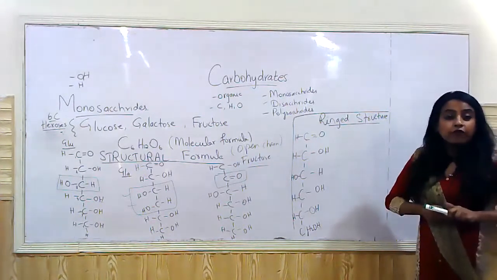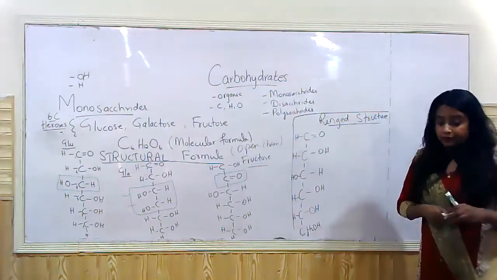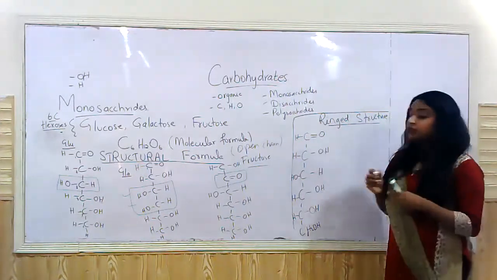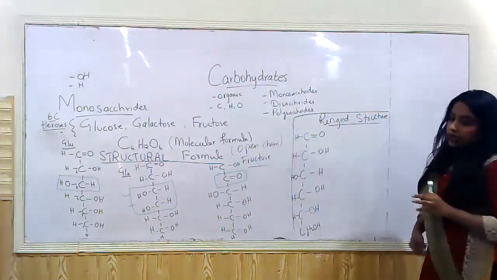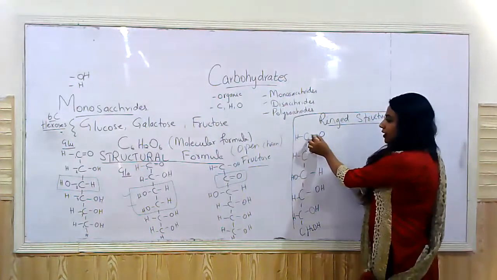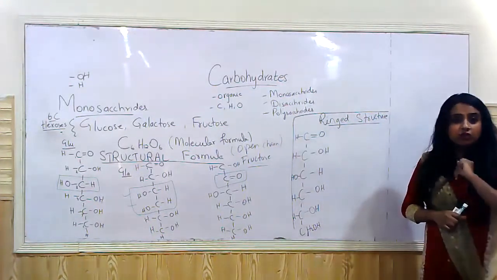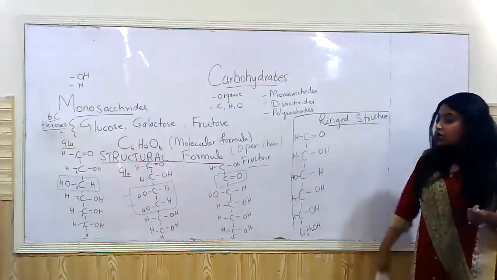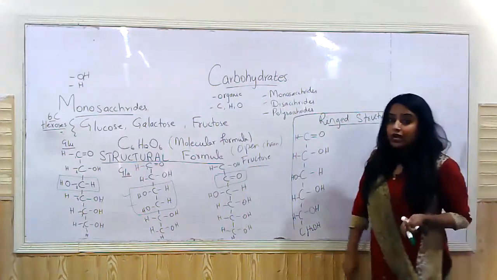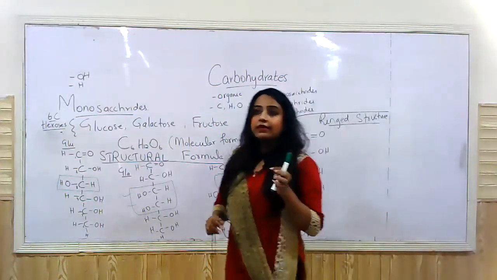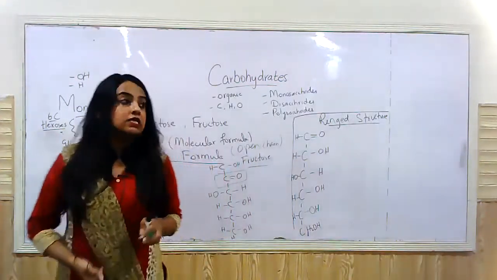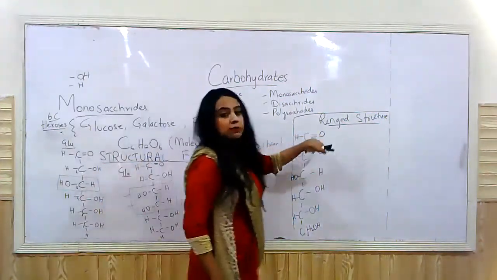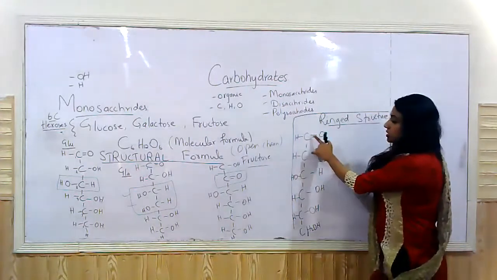How does it fold upon itself to form a ring, right? Let's clearly understand that first. How does the ring structure take place? I hope you all know that this bond means a shared pair of electrons. This is a covalent bond, right? Showing the sharing of electrons. I hope you all know from chemistry as well that the double bond is comparatively unstable as compared to the single bond, right? That means the most unstable bond here is this one, C double bond O.